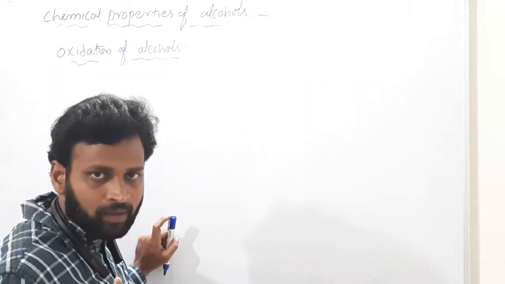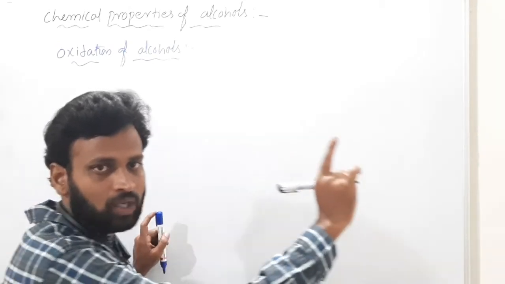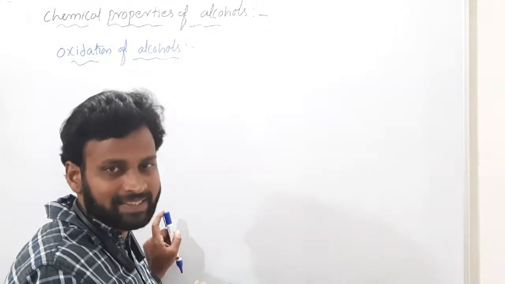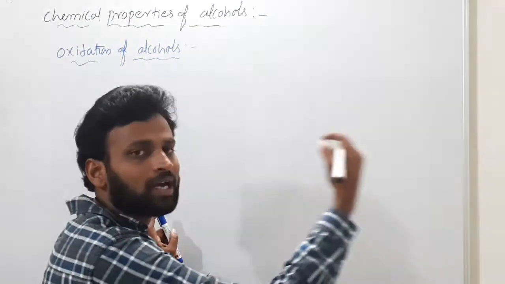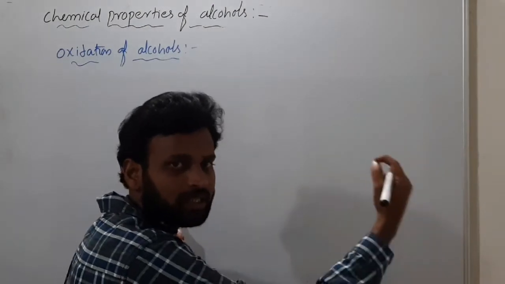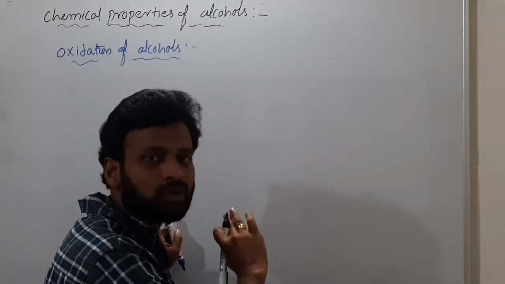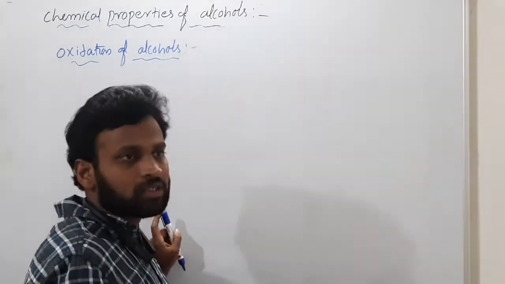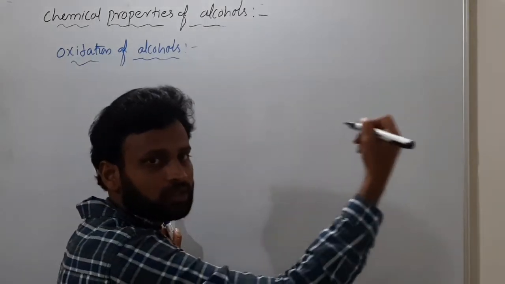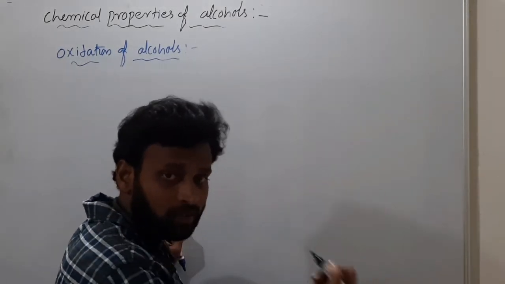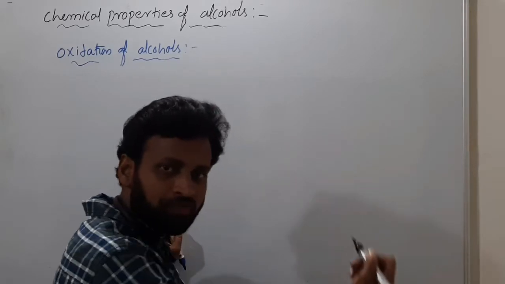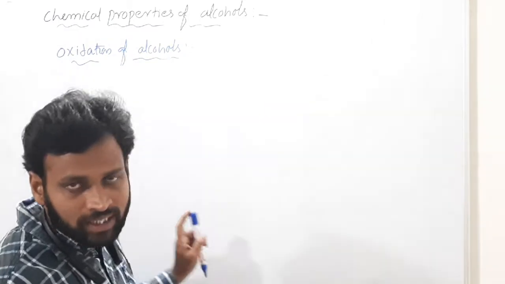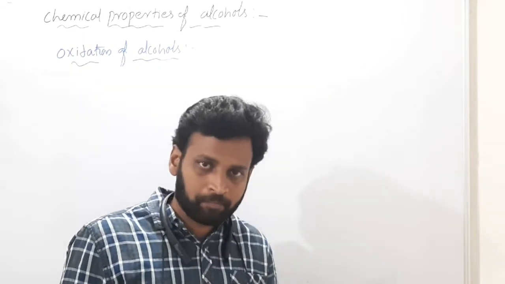I repeat, primary alcohols convert into carboxylic acid, which is easy. Primary alcohols into carboxylic acids, oxidation is easy because there is no need to break the C-C bond. Whereas secondary alcohols convert into ketones, and ketones converting into carboxylic acid is difficult, because the C-C bond has to break. Even if we use a strong oxidizing agent, it is difficult.